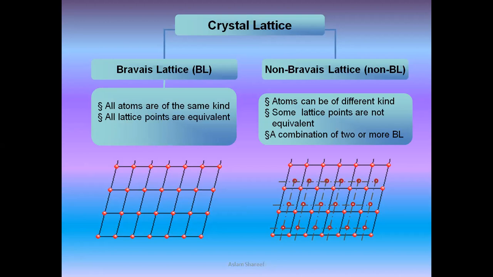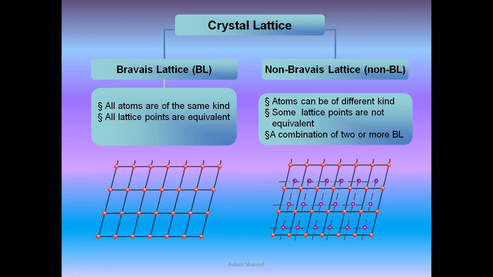In a Bravais lattice, as you can see on the screen, all the atoms are of the same kind. Let us take an example of sodium. Assume these red dots represent sodium atoms. They are equidistant from one point to another, from first to second. Let us assume that is half a centimeter, and the distance between second and third is also half a centimeter. So it is with third to fourth, fourth to fifth, and so on, continuously. So all lattice points here are equidistant. That is the reason we say that all atoms are of the same kind and the lattice points are equidistant.